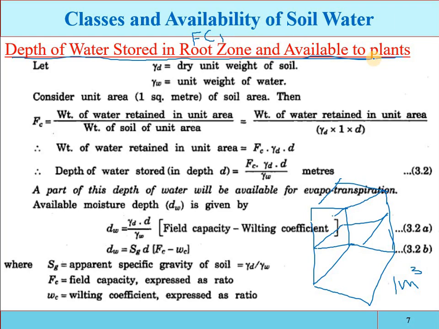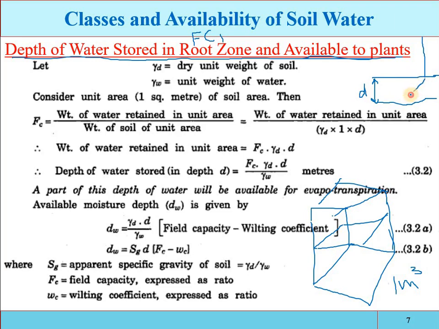In order to estimate the depth of the water stored in the root zone of soil containing water up to field capacity, for example, this is the ground surface, these are the crops, and up to here is the depth of the root zone, meaning up to here the roots can extract the water.